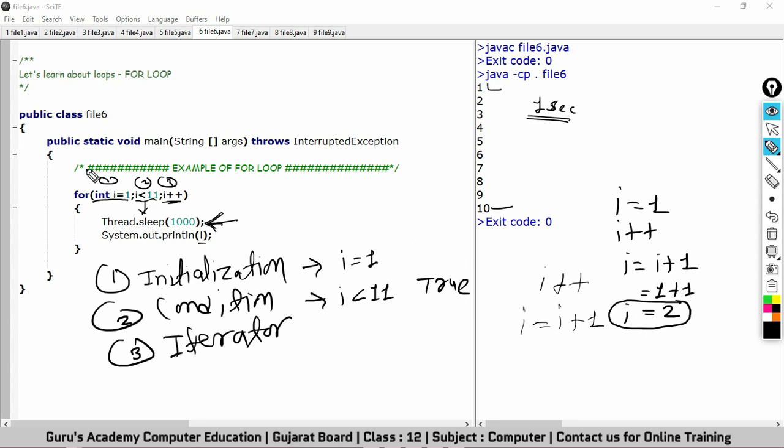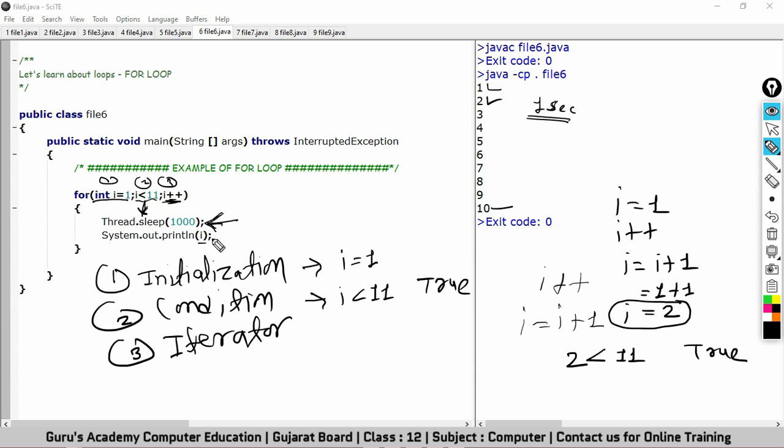And after incrementing the value, it will go for condition checking. So the condition will be 2 less than 11. The condition is true, and if the condition is true, it will enter inside this block once again. It will wait for 1 second and then print the value of i, which is 2, right?